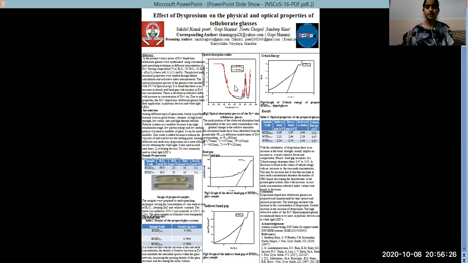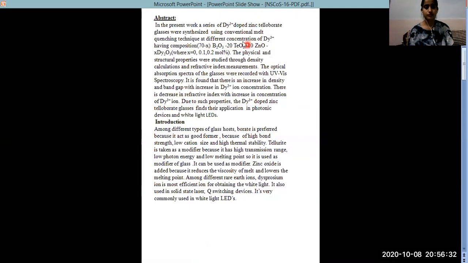Today I am going to present a poster on the effect of dysprosium on the physical and optical properties of tellurite borate glasses. In this, we have prepared dysprosium doped zinc tellurite borate glasses using the conventional melt quenching technique at different concentrations of dysprosium. In this work, we have studied the physical and optical properties of the prepared glass samples.